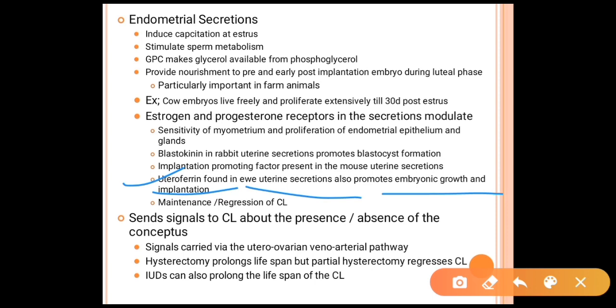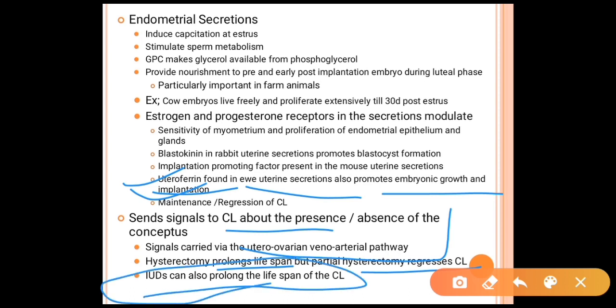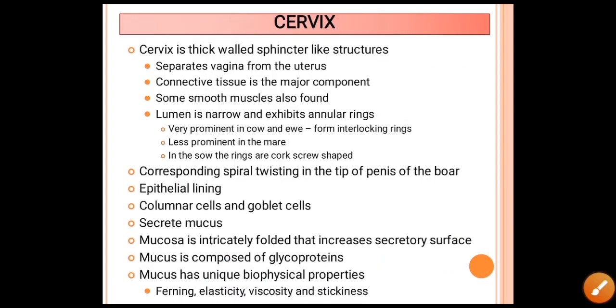They maintain and help in the regression of the corpus luteum. They send signals to the corpus luteum about the presence or absence of the conceptus. The signals are carried via the uterine-ovarian veno-arterial pathway. Hysterectomy prolongs the lifespan, but partial hysterectomy regresses the corpus luteum. Intrauterine devices can prolong the lifespan of the corpus luteum.